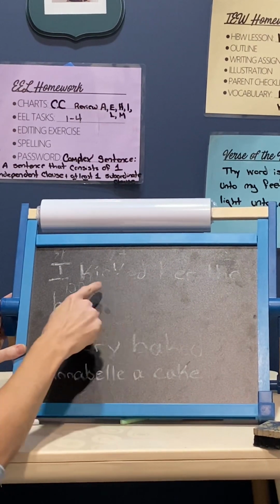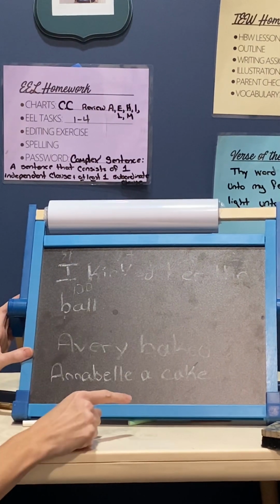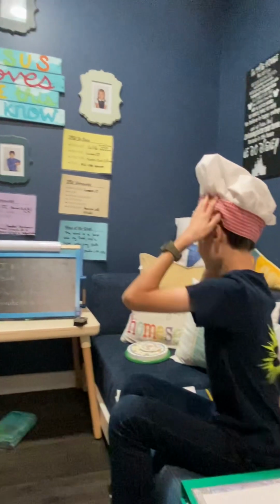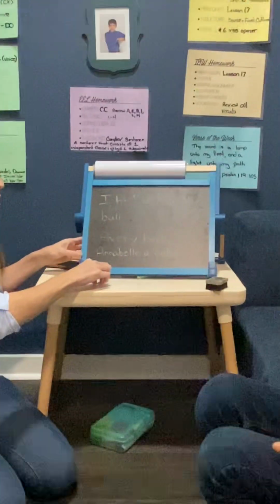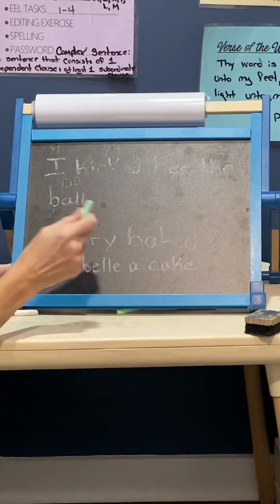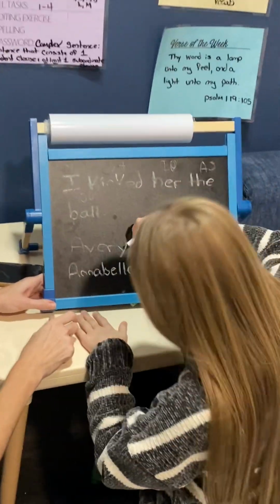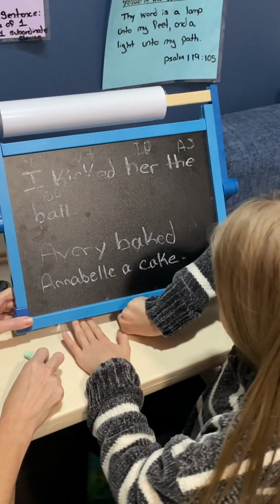So friends at home, make sure that when you are finding the direct object and indirect object, we have to ask the questions. Okay, so let's think about this again. Avery, put on your chef hat there. Okay, so Avery baked Annabelle a cake, right? So Avery baked Annabelle the cake. So what or who is the sentence about? Avery. Annabelle, do you want to come mark this one? Here you go. You want to use white? You can use a white one. That might show it better. Okay. So Avery baked Annabelle a cake.